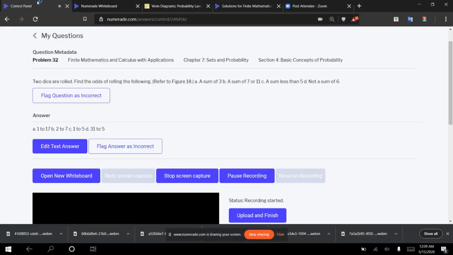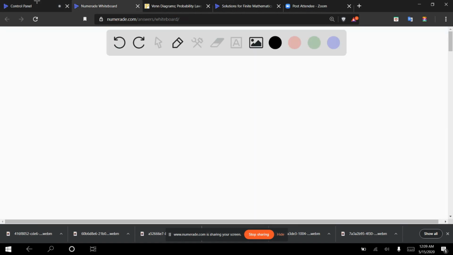rolled, find the odds of rolling a sum of 3. So to start with, we want the sample space when you roll 2 dice. So the sample space is equal to 36. There are 36 outcomes, 6 by 6.